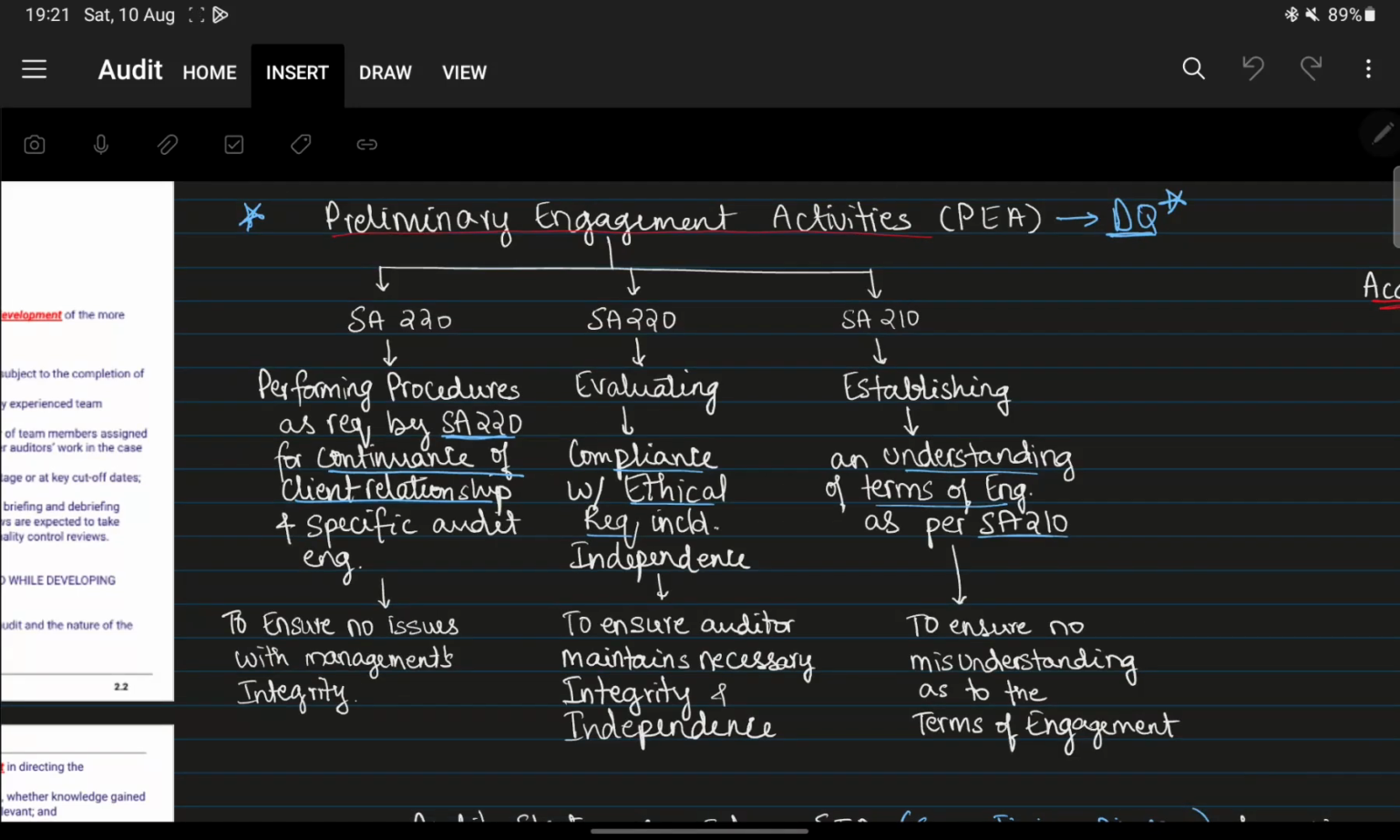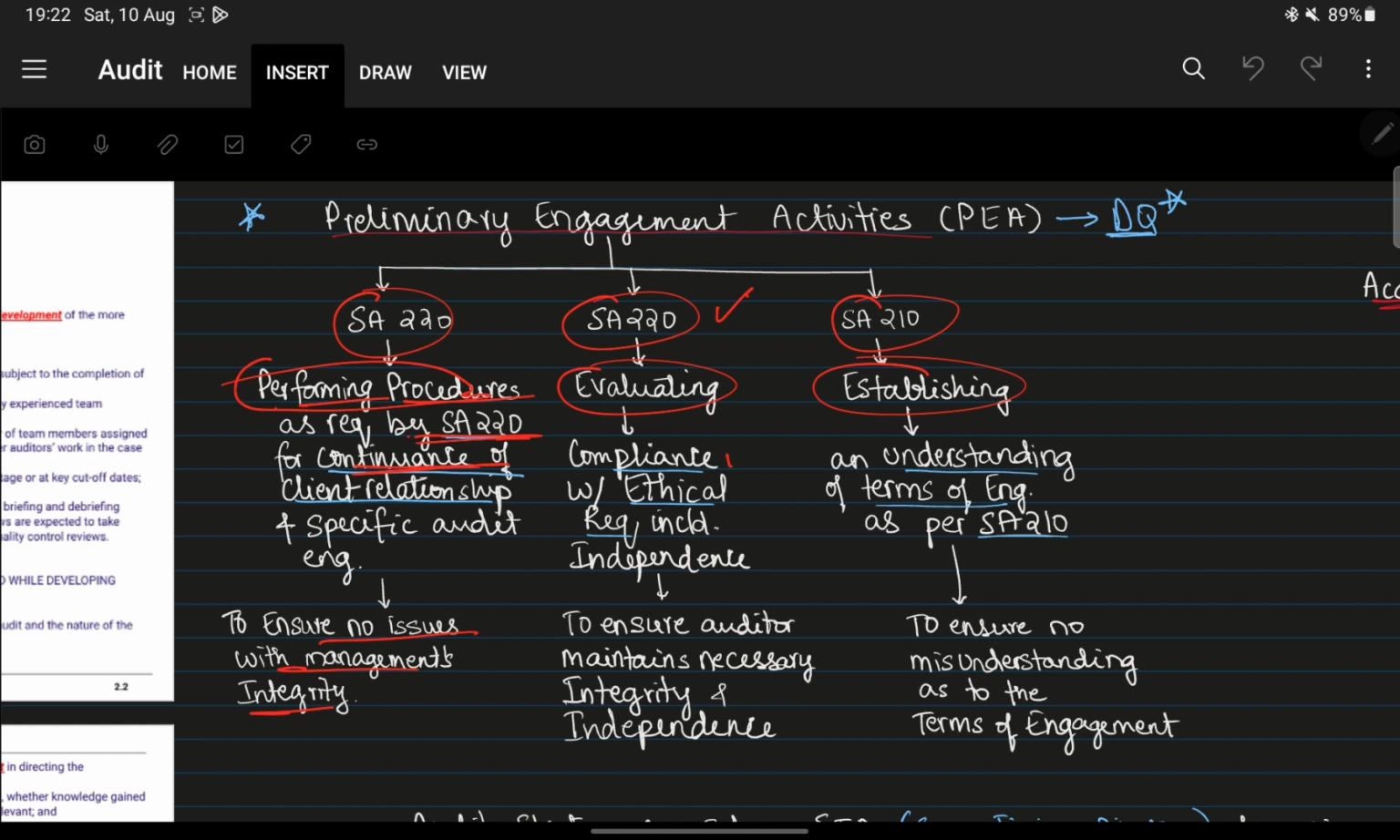Preliminary engagement activities: SA 220, SA 220, SA 210. Now, performing the procedures, evaluating and establishing. What are we performing? We are performing procedures as required by SA 220 regarding the continuance of client relationship and specific audit engagements, to ensure that there are no issues with the management integrity. The second point also relates to SA 220 itself.